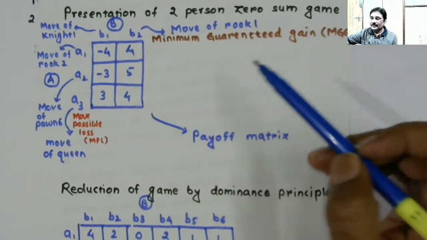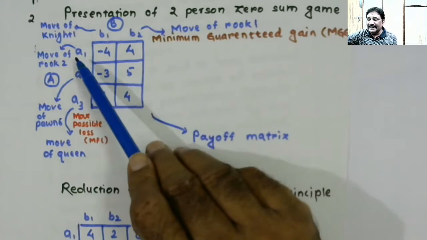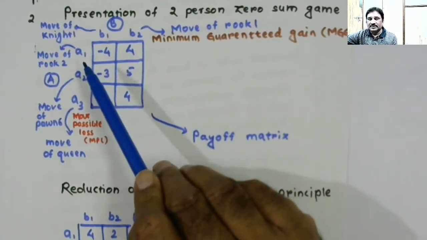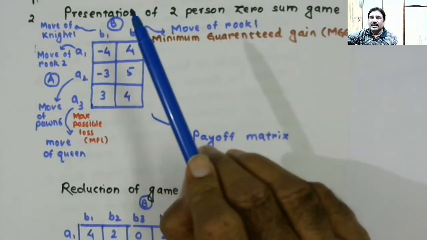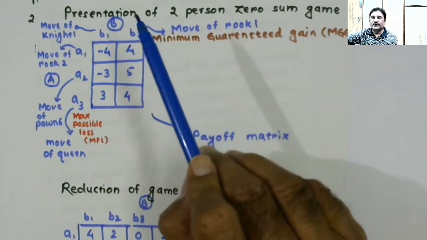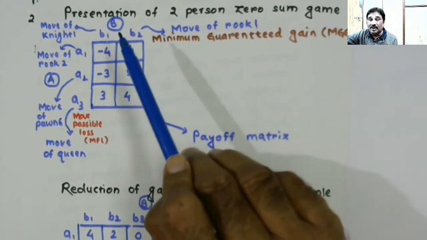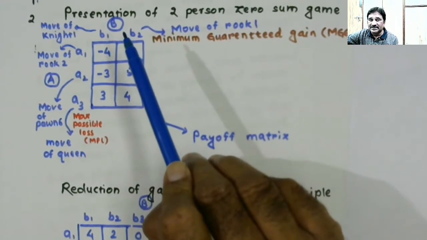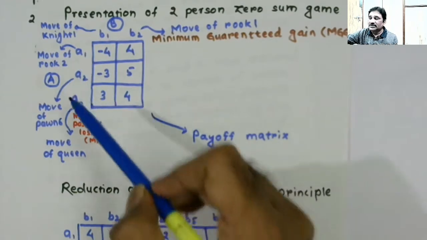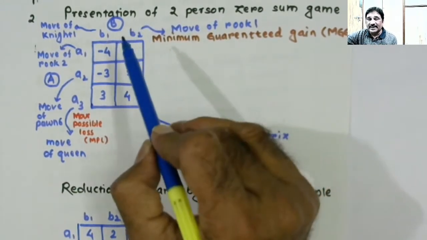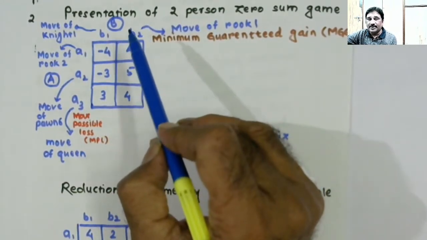All right. So anyway, if player A plays A1, then player B will be selecting to play that course of action which results in minimum loss to him, because player B is playing for minimizing his loss, right? So what course of action will be selected by player B?